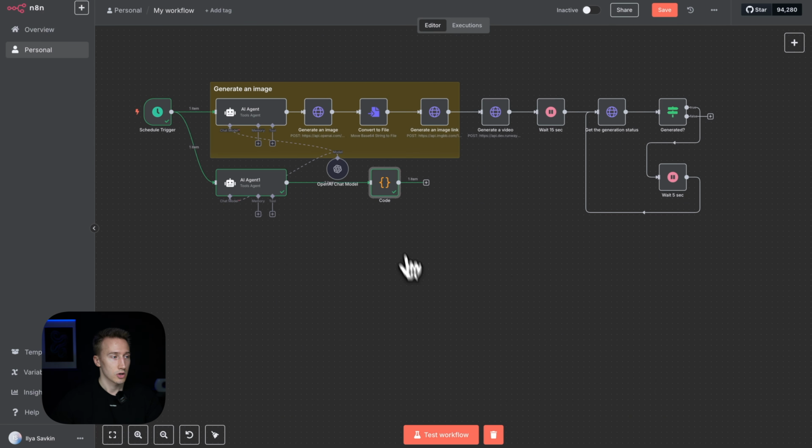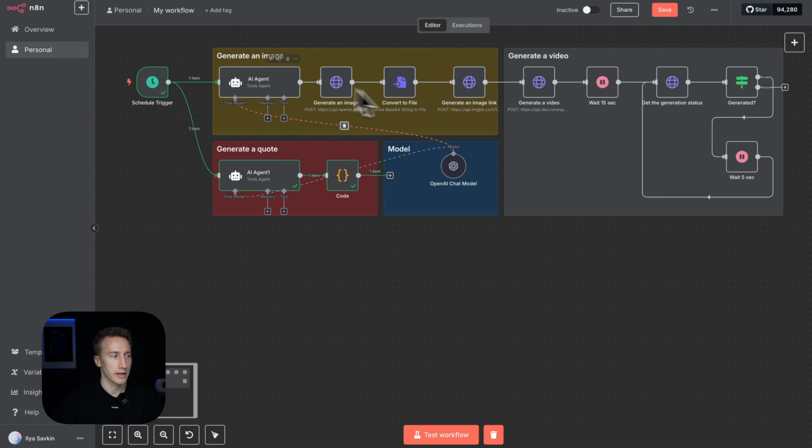So with the generating quote, it's done, super simple as you can see. Let's clean it up a bit. Okay, now next step is to render the video. Okay guys, so what we have, we generated an image, now we generated a video from this image, and we also generated a quote. So the next block is, what we need is to build the rendering. So we combine all this and create an actual video, an actual reel that we will post later.